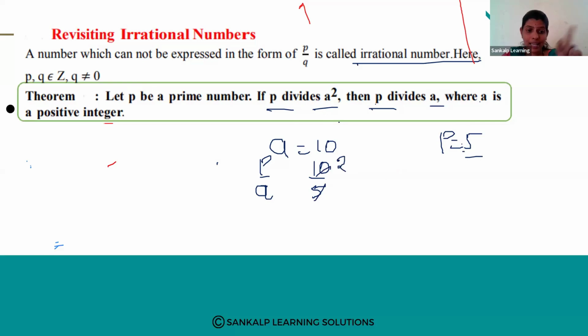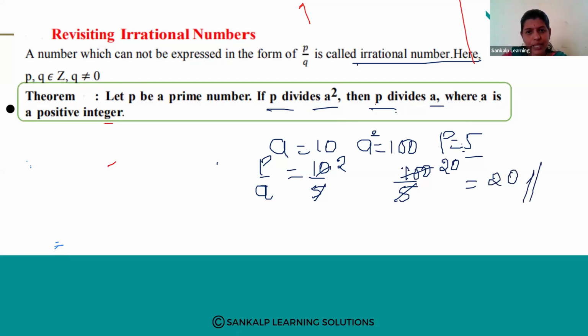Then let us see what happens for A square. A is 10, that means A square is equal to 100. So if P divides A, then P divides A square. P is 5, A square is 100. 5 1s are 5, 5 2s are 10, so it is 20. This also divides. So if P divides A, then P divides A square also. This is our revisiting theorem where A is a positive integer.